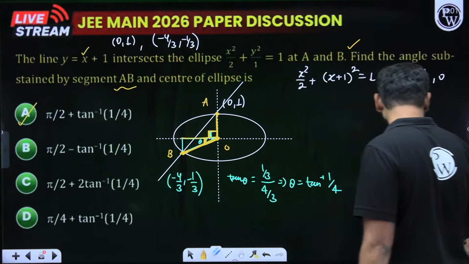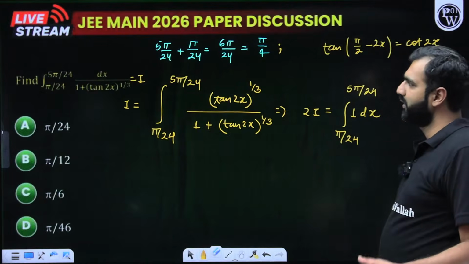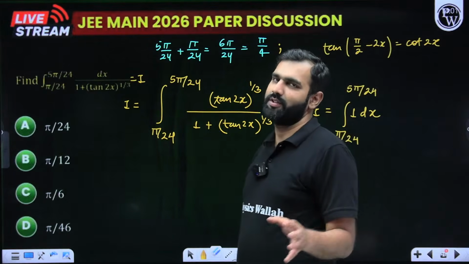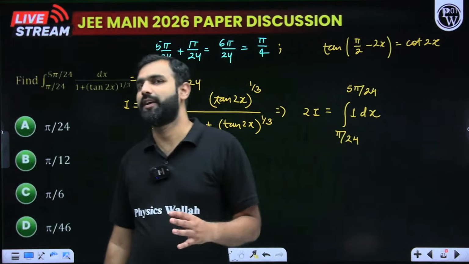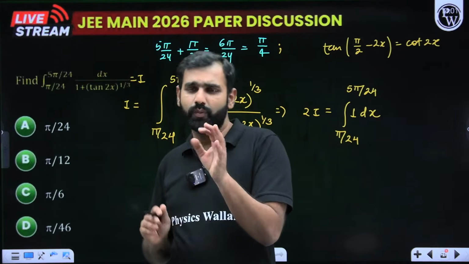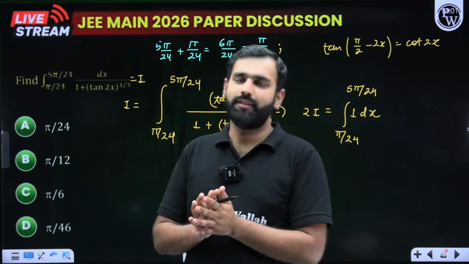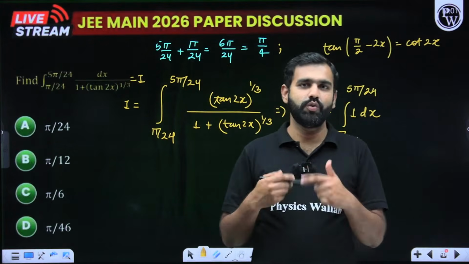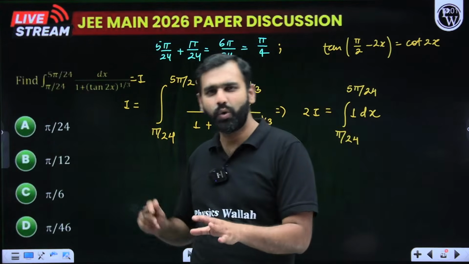By the time Prateek responds, let's move to the next question. One of the easiest questions. Trust me, one of the easiest papers again. If you could highlight, in the examination hall, it's a matter of deciding which one is easier, maths, physics or chemistry, and go ahead with that.